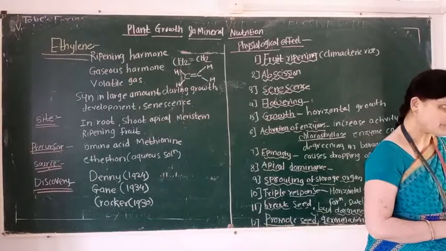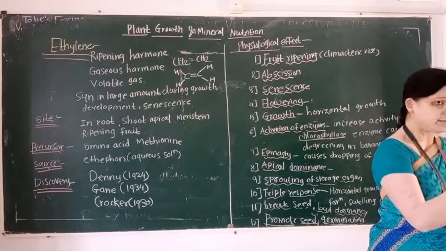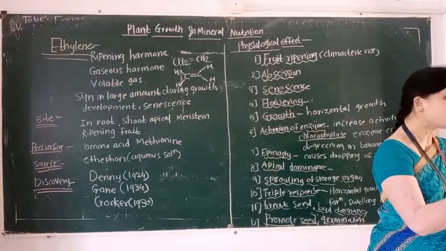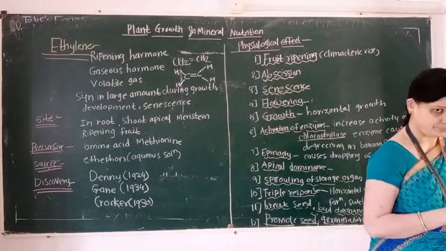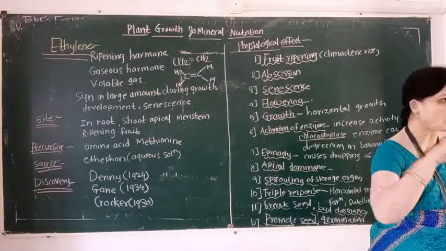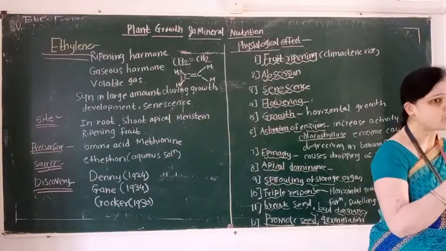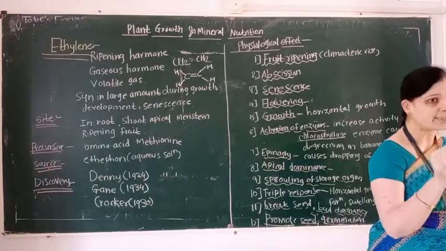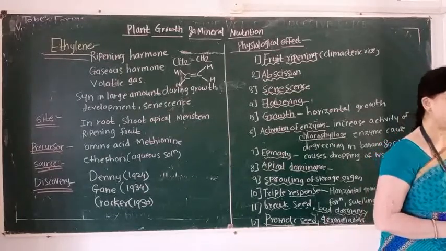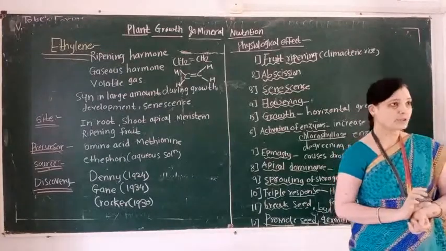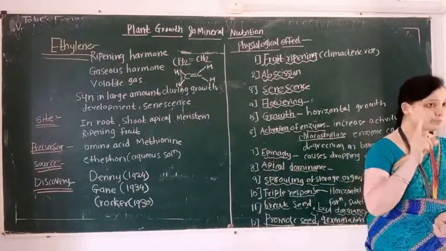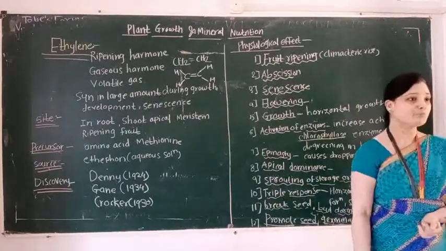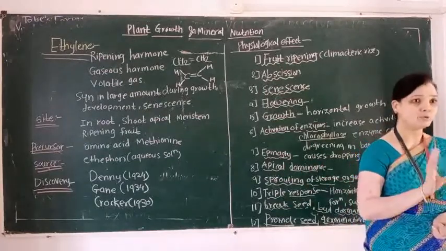Then students, here remember this point. Precursor of ethylene is an amino acid, and this amino acid is known as methionine. So here remember this point. Precursor of ethylene is known as methionine amino acid.